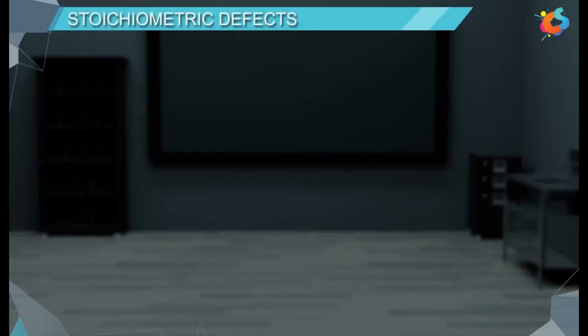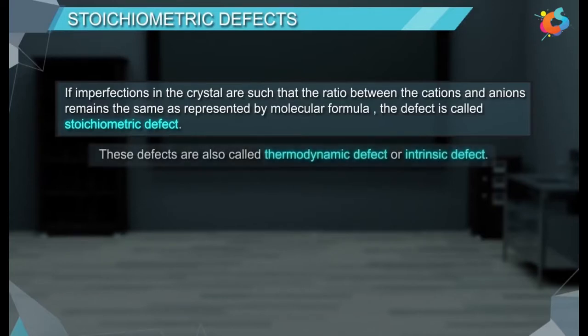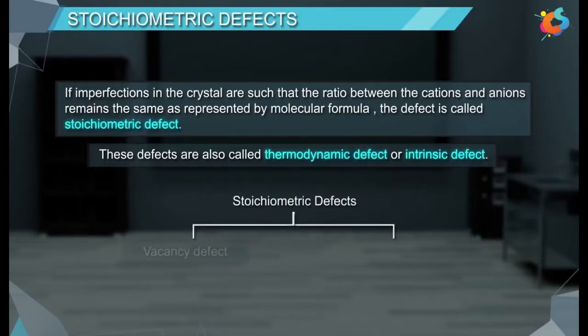Stoichiometric defects. If imperfections in a crystal are such that the ratio between the cations and anions remains the same as represented by molecular formula, the defect is called stoichiometric defect. These defects are also called thermodynamic defect or intrinsic defect. The stoichiometric defects are of two types: vacancy defect and interstitial defect.